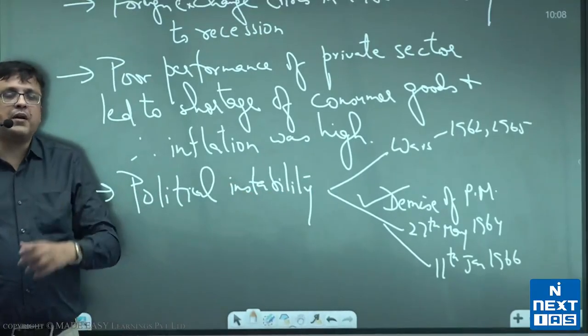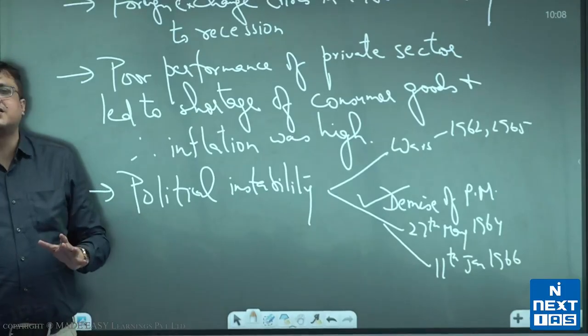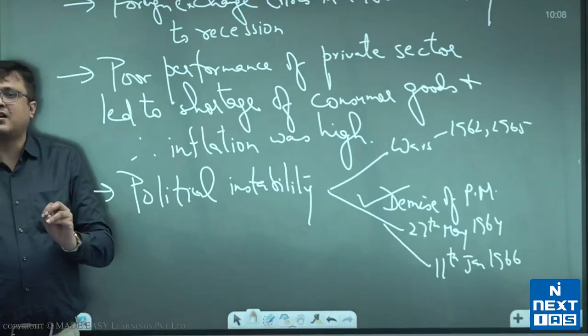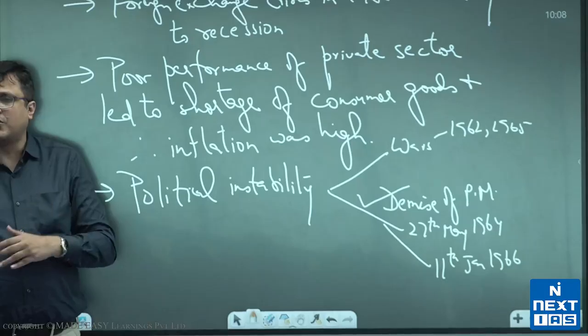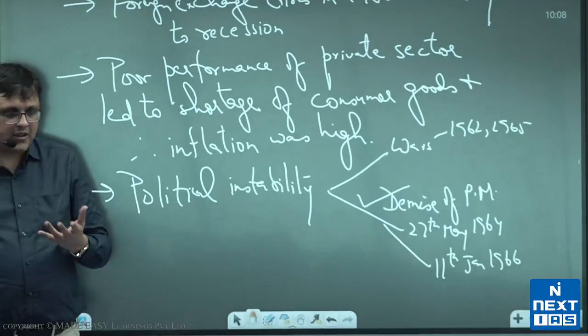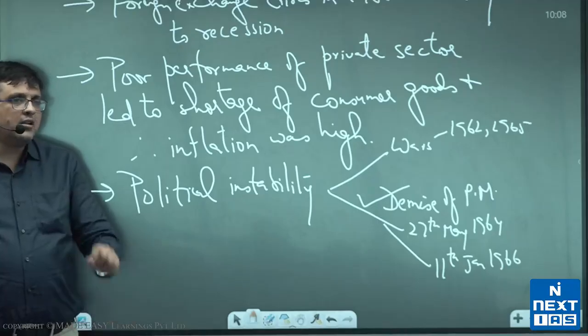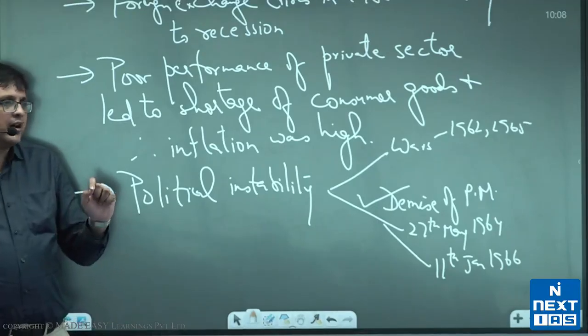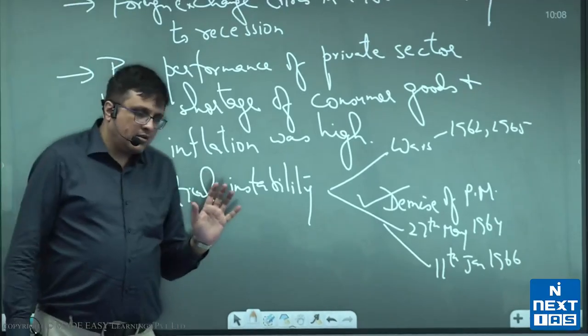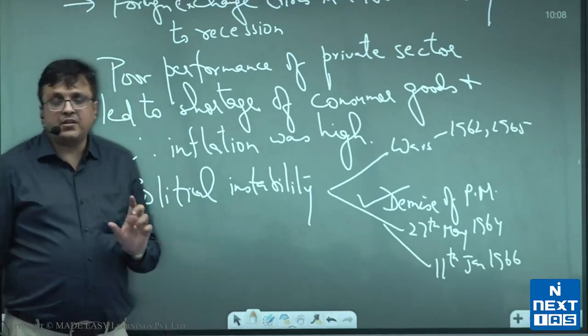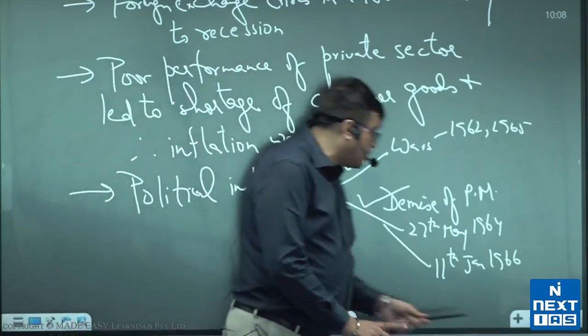Just one thing you keep in mind, 1961 to 66 the policy was a continuation of Mahalanobis model. All right, 1961 to 66, there was no new model. It was a continuation of Mahalanobis model. Then the challenge came in the next time period, full blown.